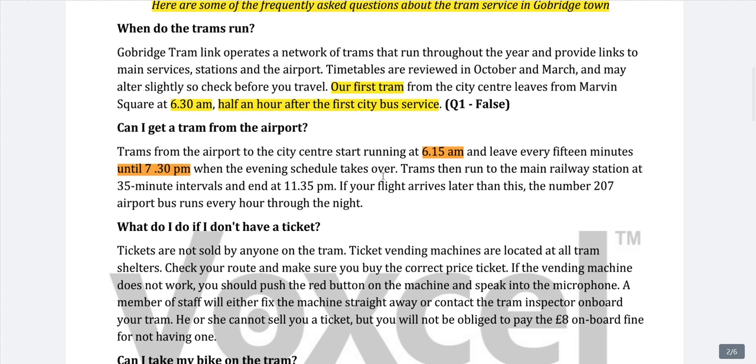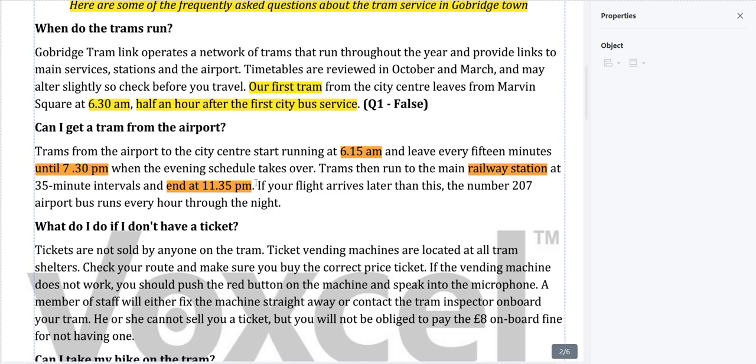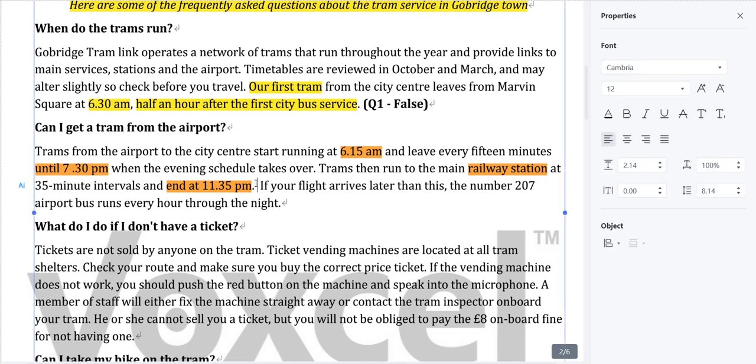When the evening schedule takes over, trams then run to the main railway station. So here is our railway station, the keyword, at 35-minute interval and end at 11:35 p.m. If your flight arrives later than this, the number 207 airport bus runs every hour through the night. So but trams do not run up to midnight. So here we will say this is the location of our question number 2.